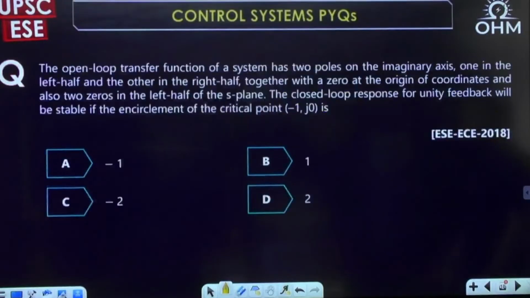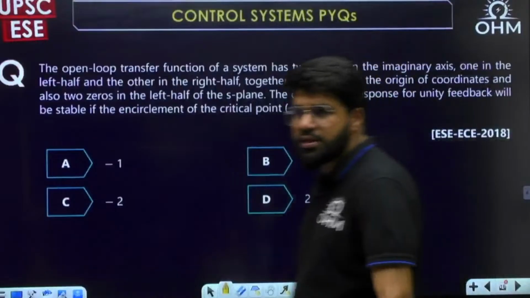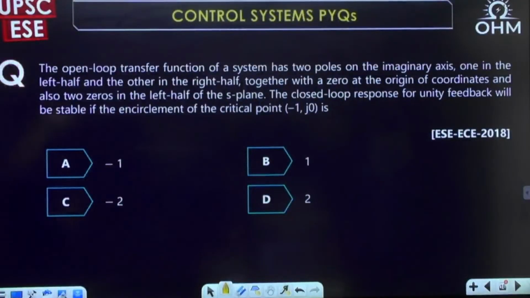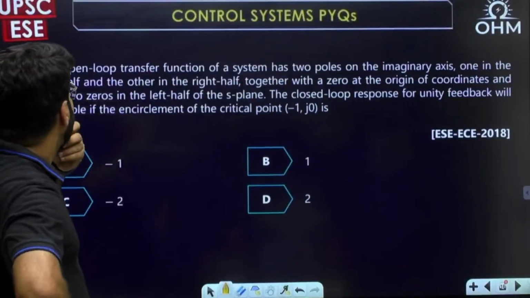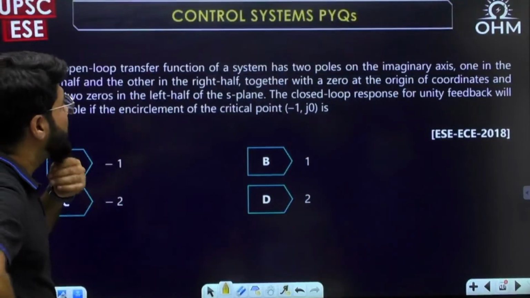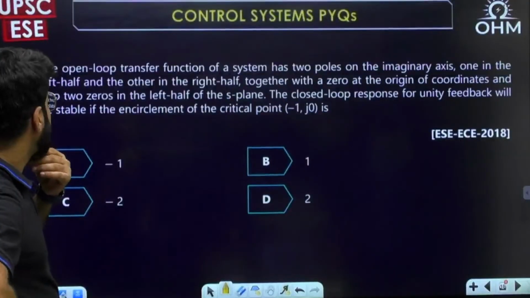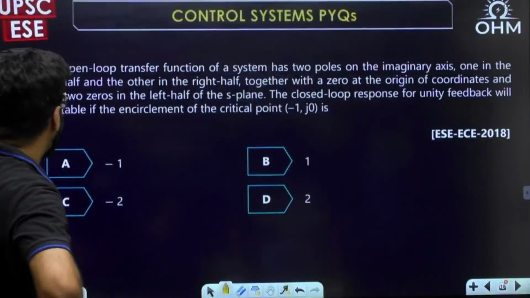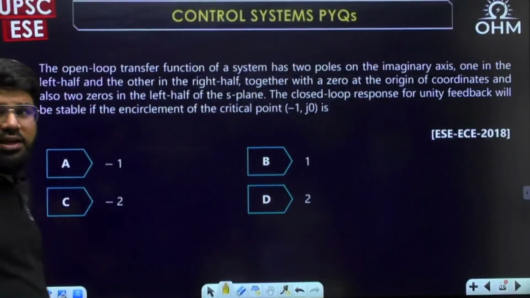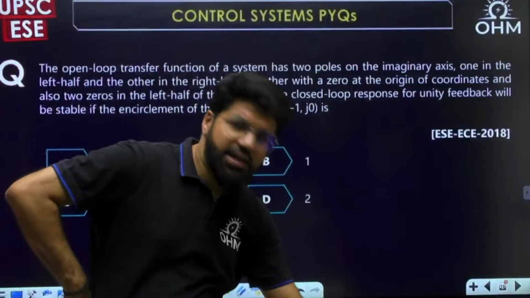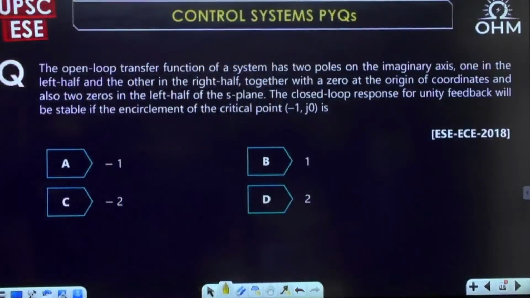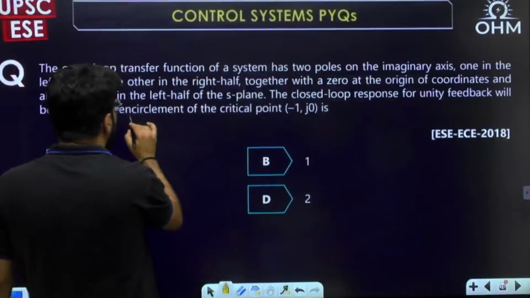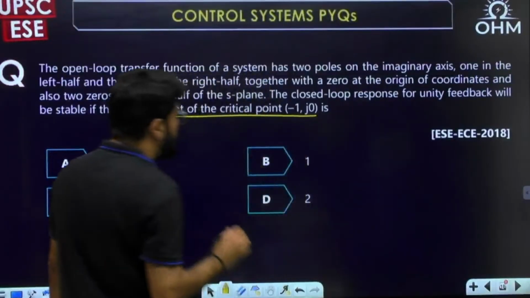Okay, next question. GATE 2018, have a look into this. The open loop transfer function of a system has two poles on the imaginary axis, one in the left half, another in the right half, together with a zero at the origin and also two zeros in the left half of the S-plane. The closed loop response for unity feedback will be stable if the encirclement of the critical point is how much? See, for the closed loop system, this is about encirclements of -1, j0. That talks about the Nyquist plot.